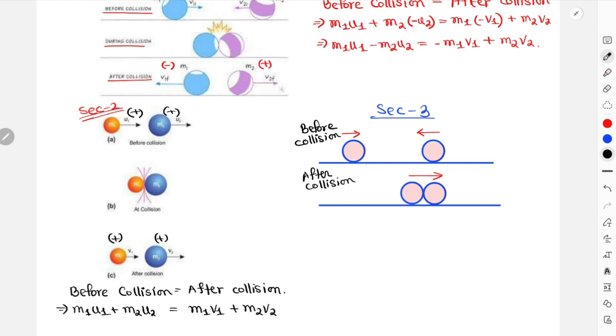Now before collision, the objects were traveling towards each other, right? So I'll consider this one as positive, this one as negative, and after collision both of them are combined together and traveling with a combined velocity, again in the positive direction.